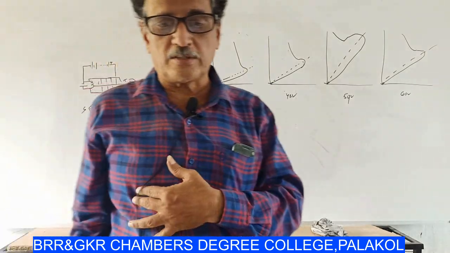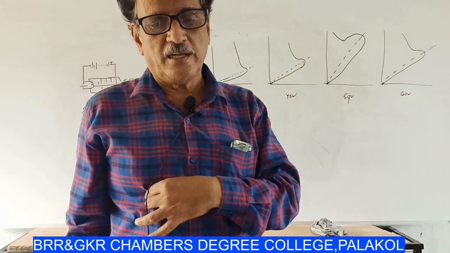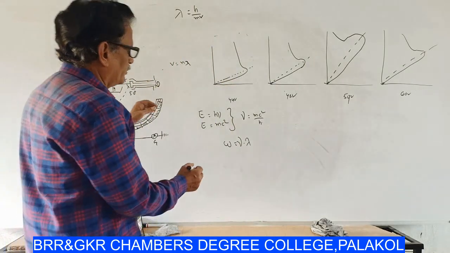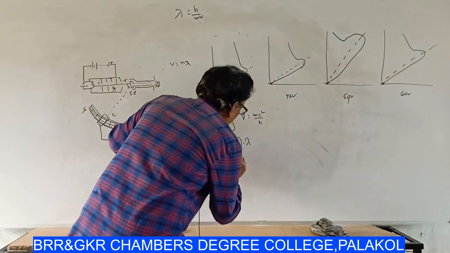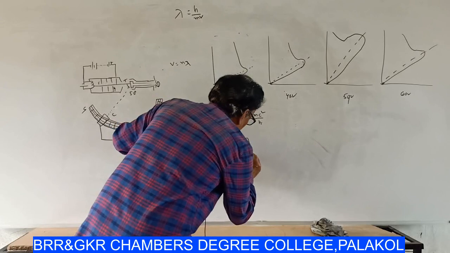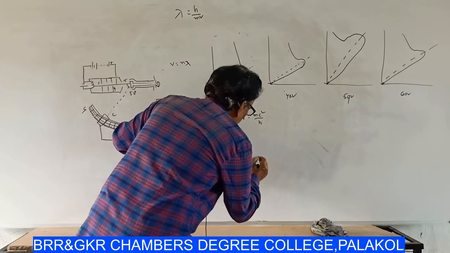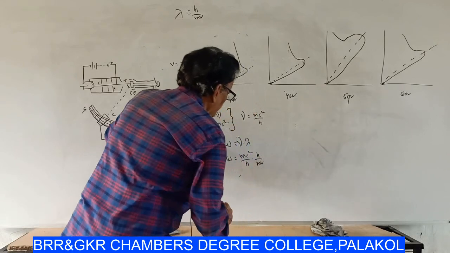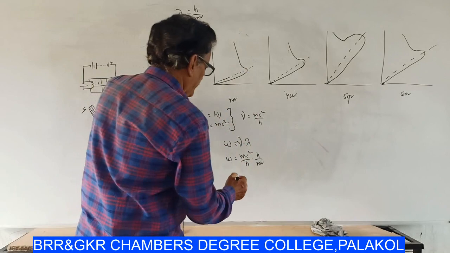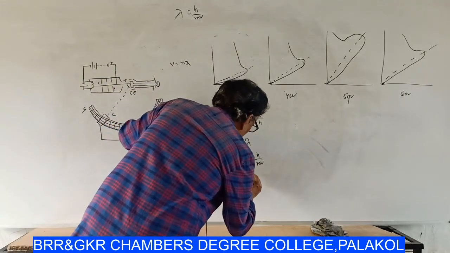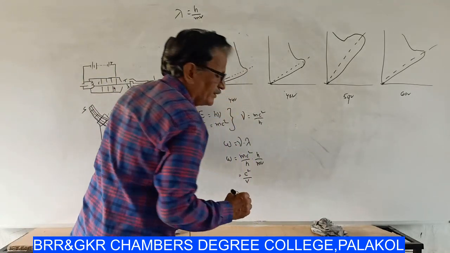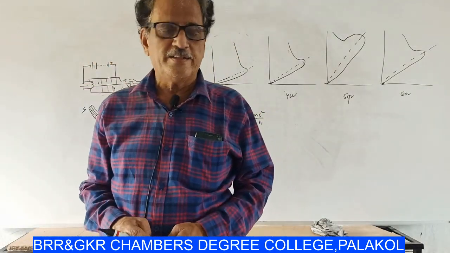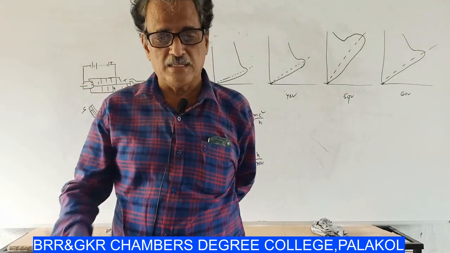But nu is equal to mc square by h and lambda is equal to h by mv. Therefore, w is equal to mc square by h into h by mv, which is equal to c square by v. Here c is the velocity of light and v is the velocity of the particle.